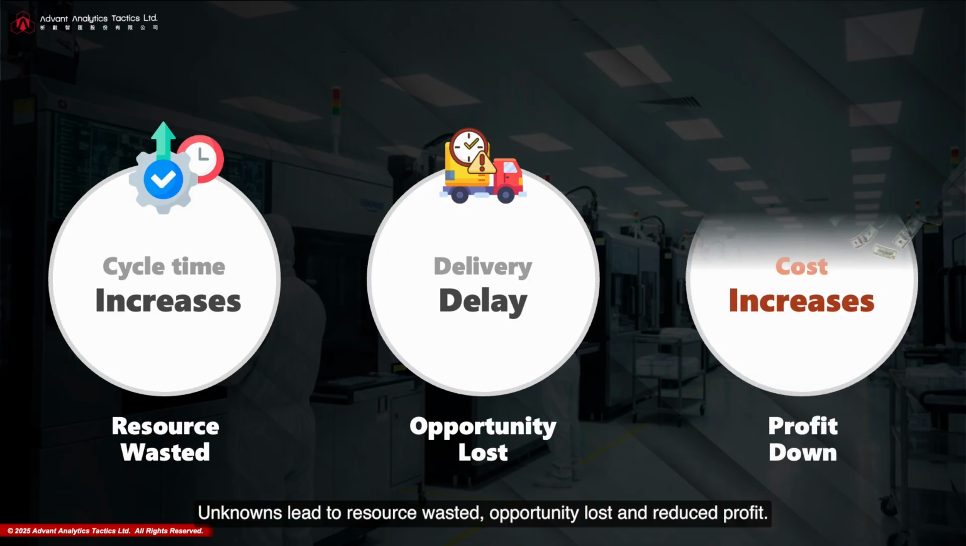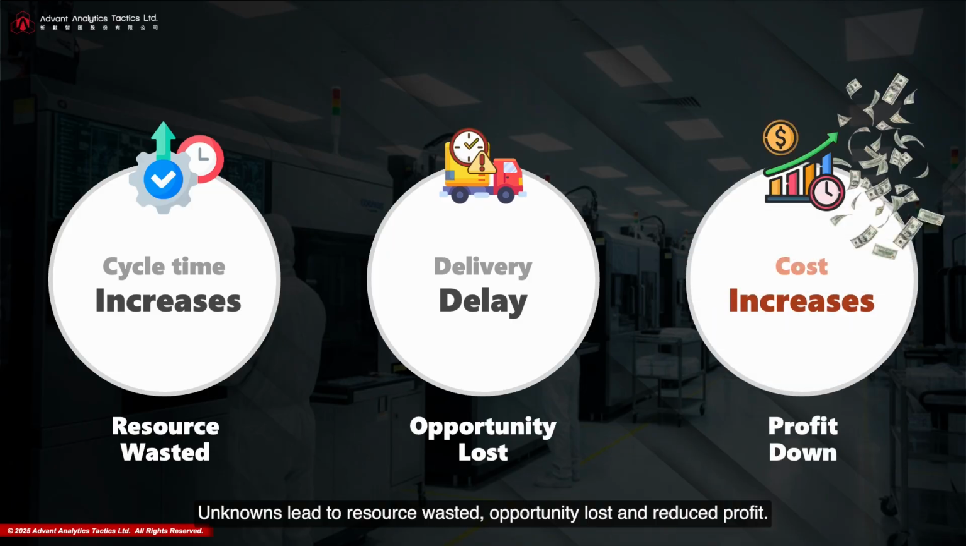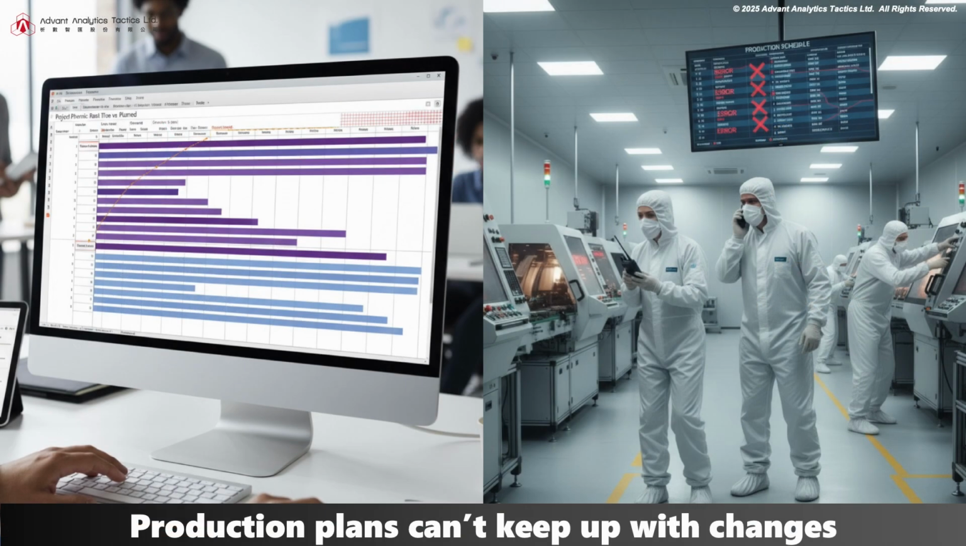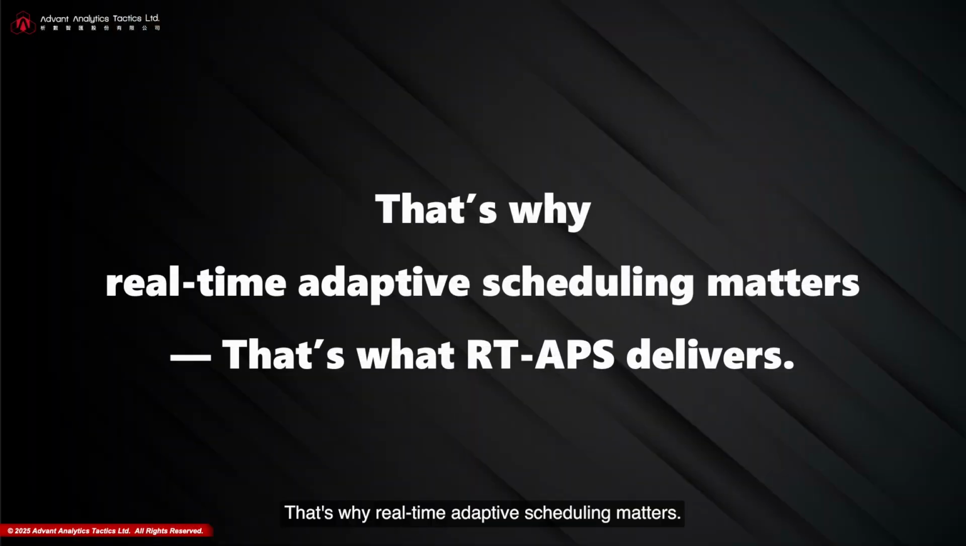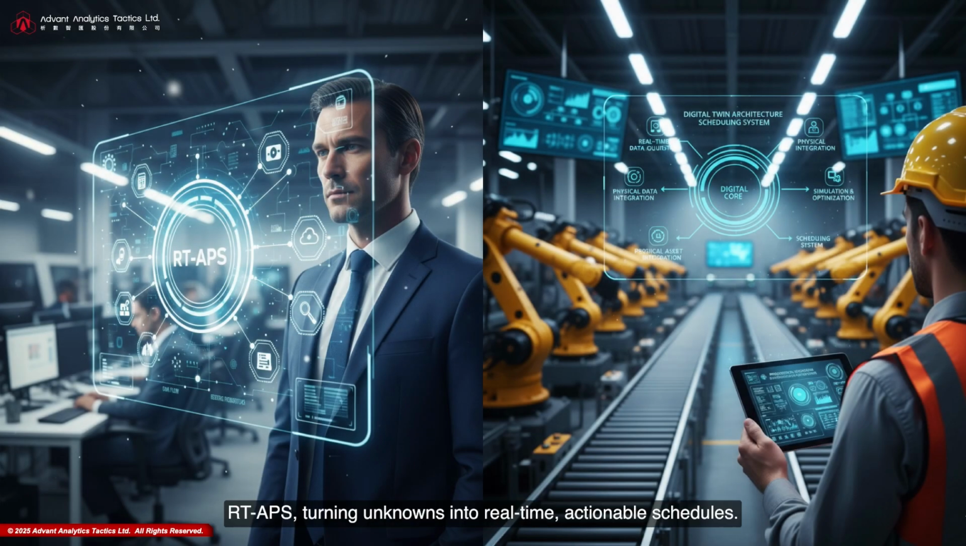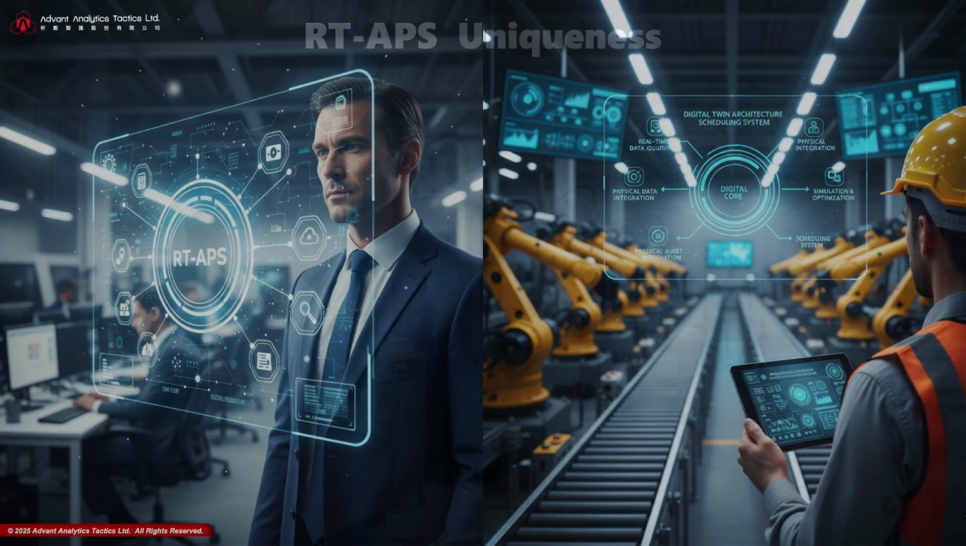Unknowns lead to resources wasted, opportunities lost, and reduced profit. When everything changes by the minute, production plans simply can't keep up. That's why real-time adaptive scheduling matters. That's what RT-APS delivers. RT-APS, turning unknowns into real-time, actionable schedules.